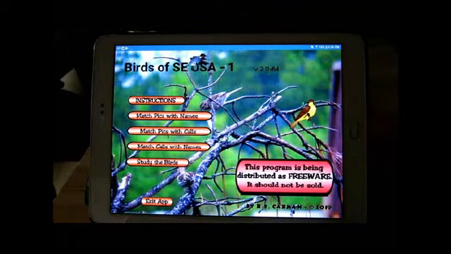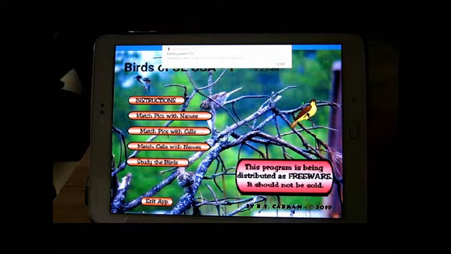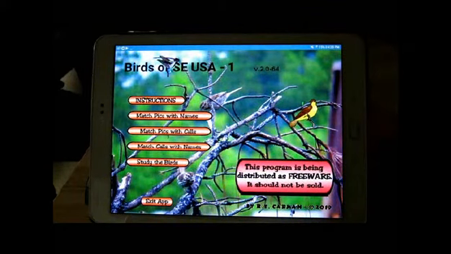This is a review of my 64-bit Android app, Birds of Southeast USA. It's a free app. You can find it on Google Play Store. There's no advertising. It will ask for no permissions when it's installed, and it does not require the internet to run.